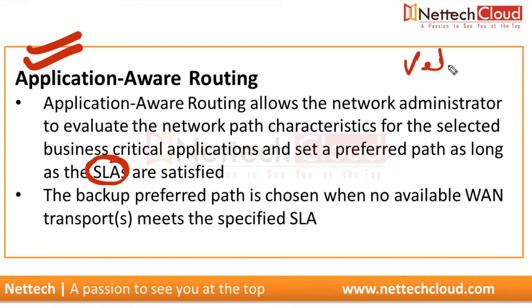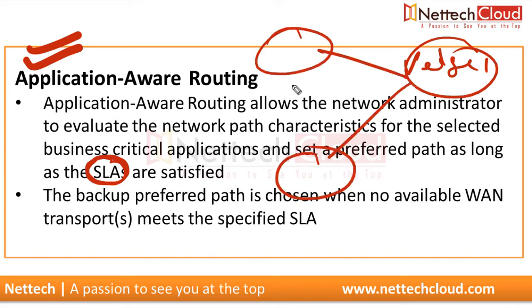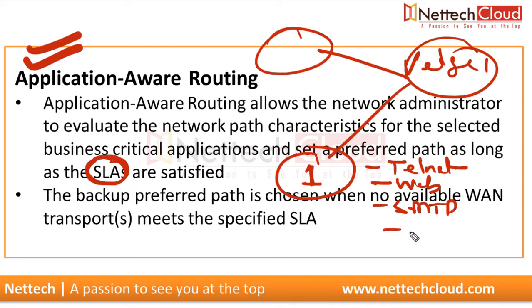So basically, a vEdge router, if it has two different transports or TLOCs, right? And we want that vEdge 1 should prefer TLOC 1 for some set of applications or services, for example telnet service or web service, SMTP, or some other protocol, or maybe even HTTP, HTTPS, or maybe SSH, right?